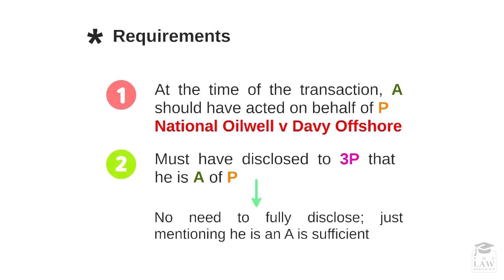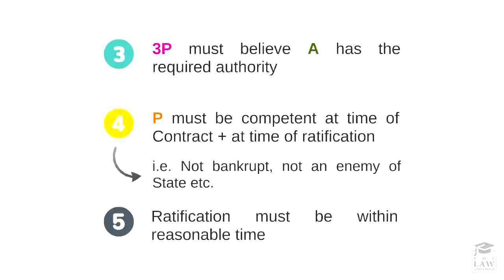Number two, the agent must have disclosed to the third party that he is in fact an agent of a principal. What this means is there need not be a full disclosure of who the principal was, but at least a partial disclosure. The agent should have mentioned that he is working on behalf of someone, as in made the representation to the third party that he is an agent. Number three, the third party must have believed that the agent has the required authority in order to contract on behalf of the principal.